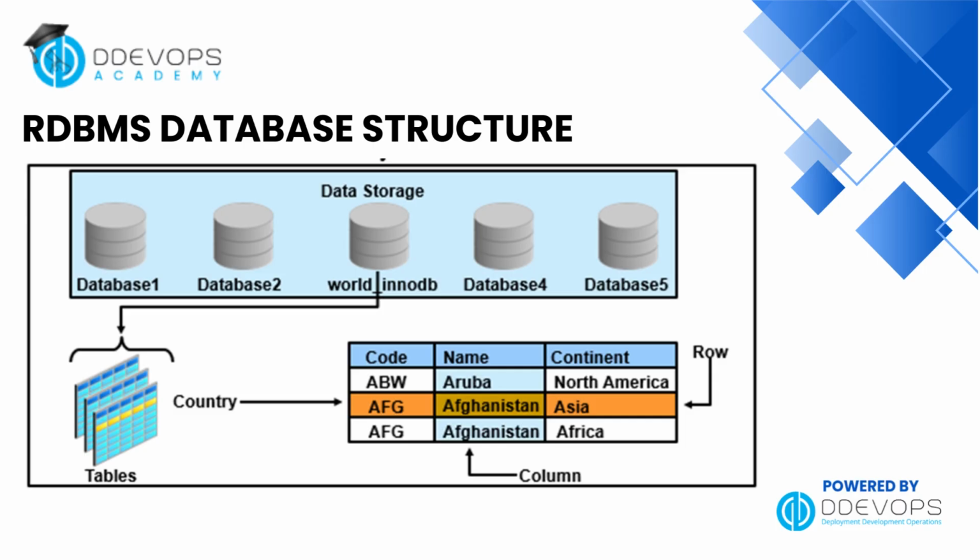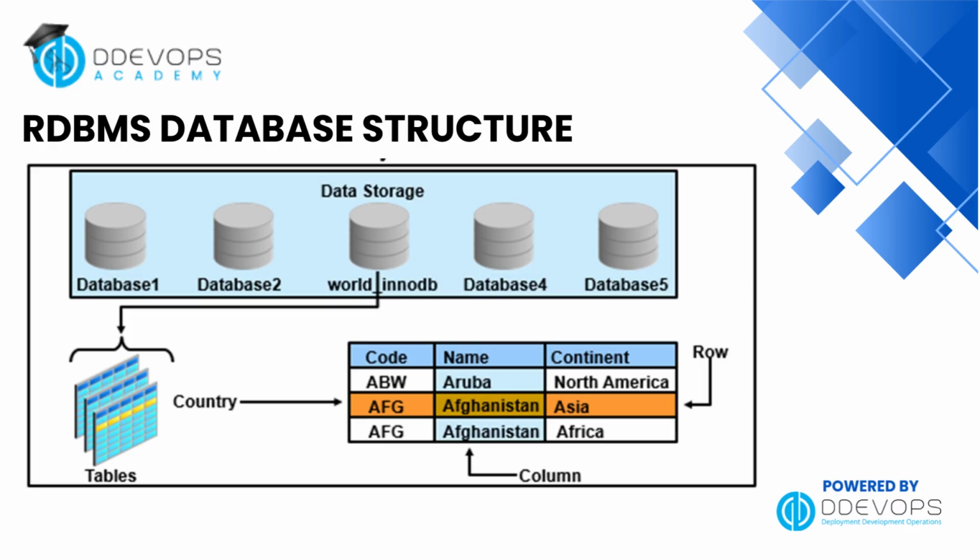For example, in the highlighted country table, we see 3 rows: Aruba in North America, Afghanistan in Asia, and a duplicate entry for Afghanistan in Africa. This structure allows us to store and retrieve data efficiently, and also helps us spot issues like duplicate records or data inconsistencies.